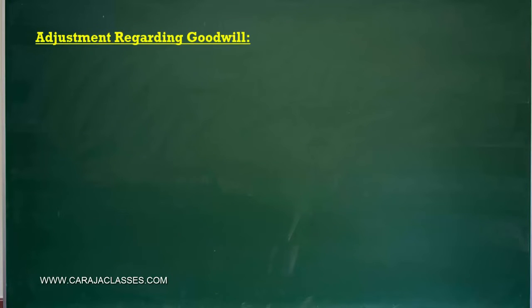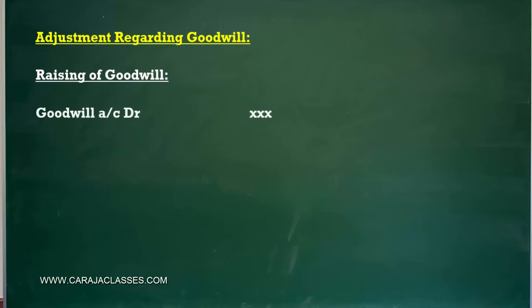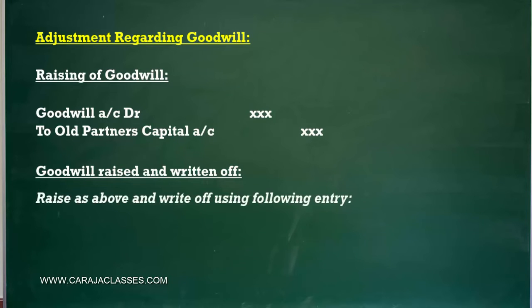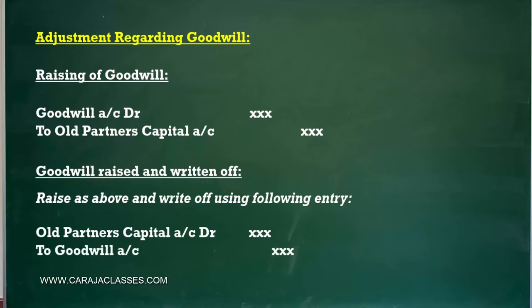Then some adjustments have to be carried out regarding goodwill. At the time of retirement, the retiring partner is also eligible for a share of goodwill of the firm, and two scenarios can arise. Scenario one, where you have to raise goodwill. If goodwill is already there, then only the balance has to be raised. So the goodwill account will be debited and all old partners' capital accounts will be credited in the old profit sharing ratio. Now after raising the goodwill, it has to be written off. First we raise the goodwill as discussed above, then it should be written off by debiting the partners' capital accounts and crediting the goodwill account. Okay, so this is about the raising of goodwill and write-off.